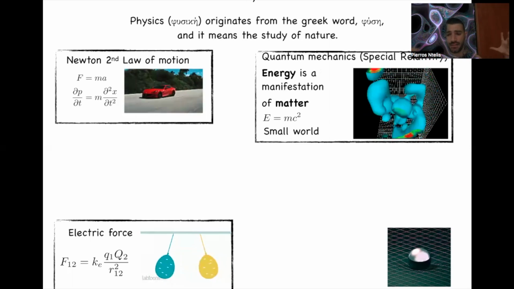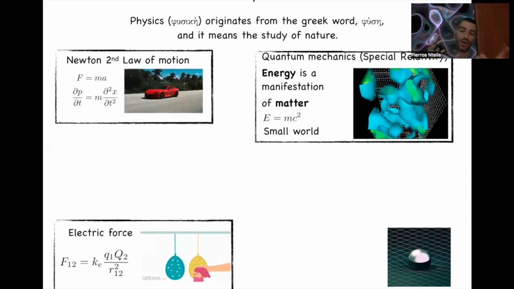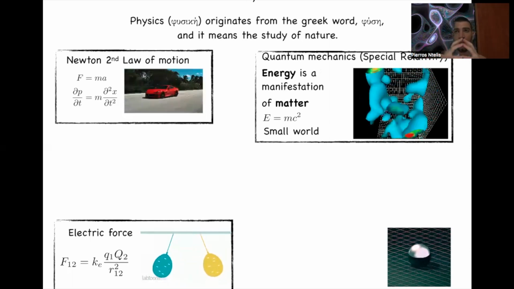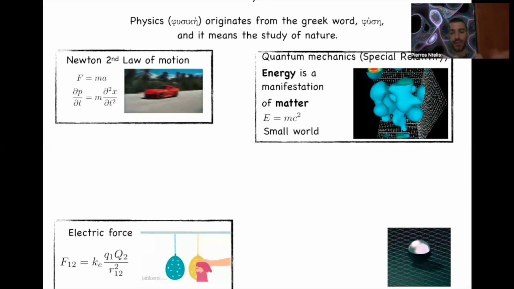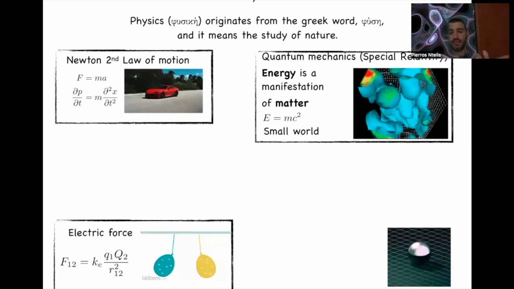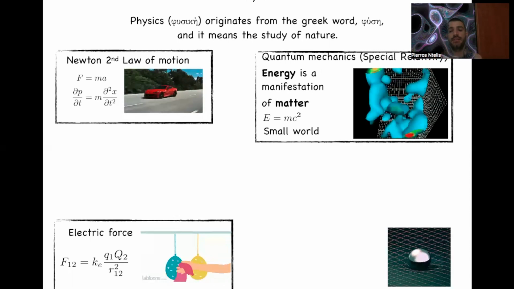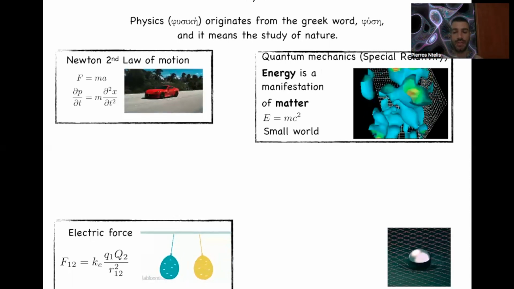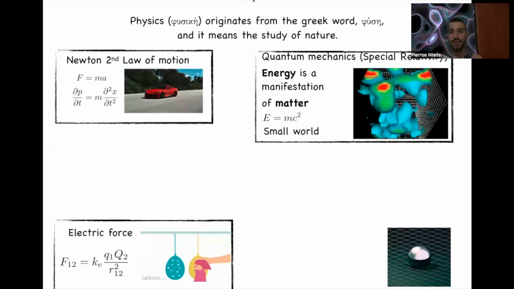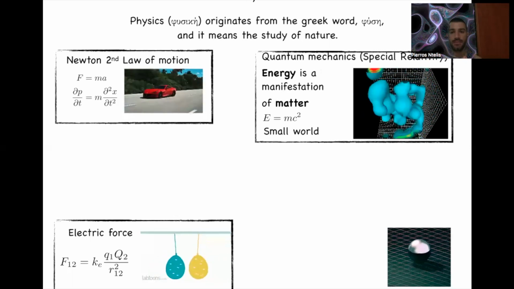Now, in the very large world, energy is a manifestation of the curvature of space-time. Here you can see how a trampoline, which is flat, is affected locally by a massive object. When this object touches the fabric of the trampoline, it makes it bend. In the same way, any massive object, any object with energy, affects the space-time around it.